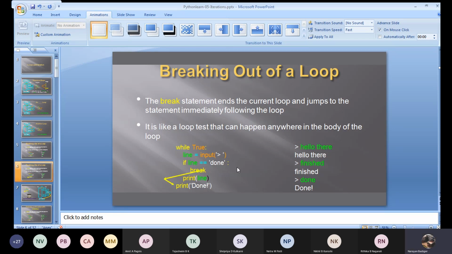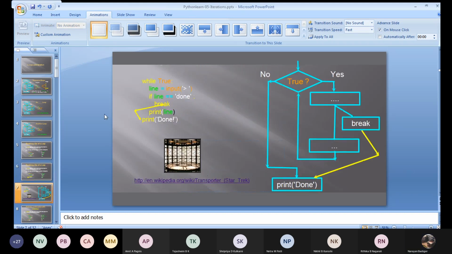Now we'll move to the next. It shows how exactly it executes. Once the break is executed, it comes out of the loop and it prints. Yeah, next, the same thing. We have just given a flowchart for this. Once that break is executed, it comes out and it prints done.